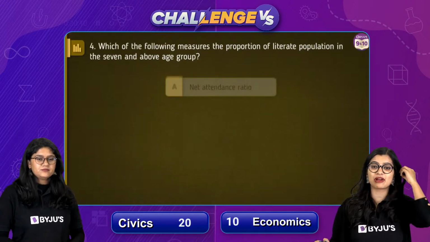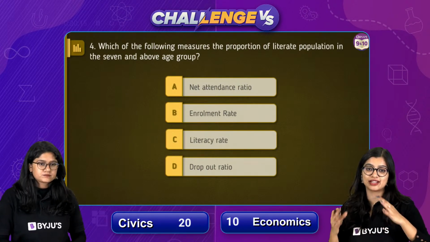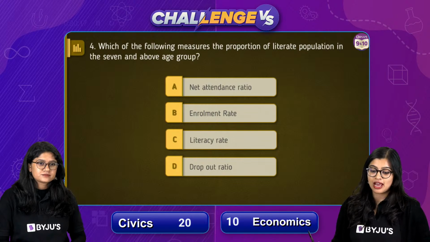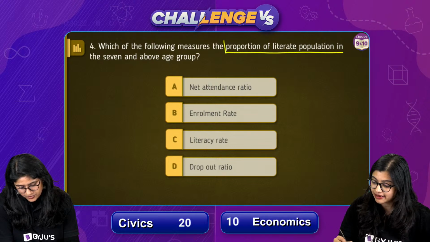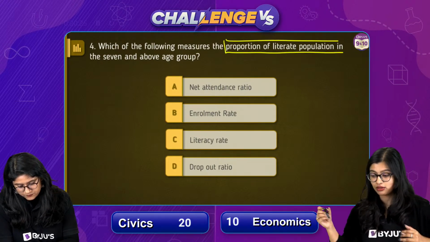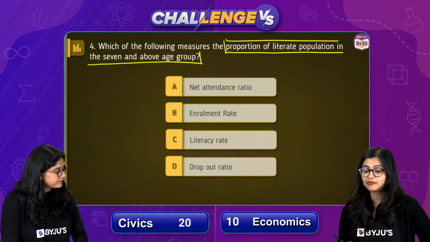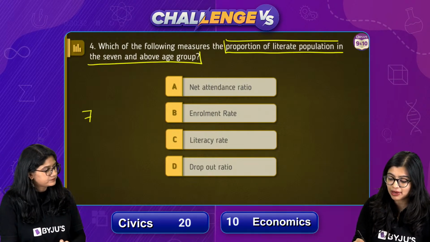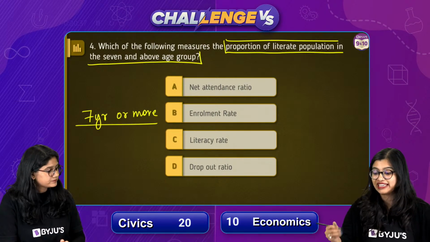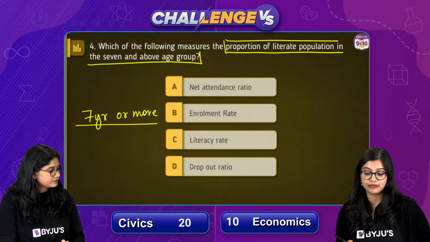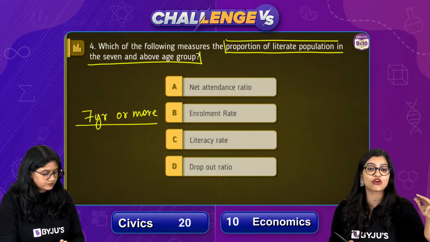Moving on to the next question, question number 4, everybody, right? So we'll pick up the pace a little bit more so that we go a little faster. Now, of course, which among the following measures the proportion of literate population in the 7 and above category, right? We're talking about people aged 7 years or more. What is the proportion of the literate population? What do we call that term? Is it net attendance ratio, enrollment rate, literacy rate, or dropout ratio?